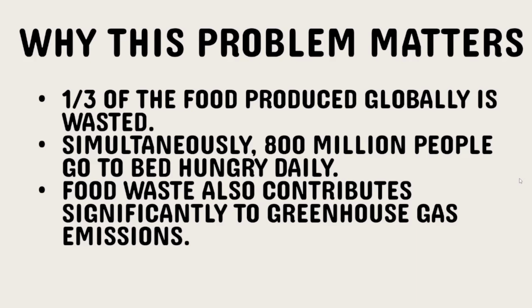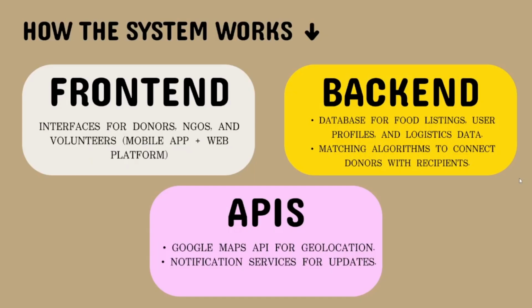We commonly see these issues when, for example, right now it is the wedding season in Goa. A lot of weddings take place. A lot of food is also wasted during those weddings. What if this food could have fed the people in the NGOs, old age homes, and also the kids in the orphanage? Wouldn't it be a delight? It would also reduce the pressure on the orphanage and NGOs to provide food for the people. To make this work, we'll be talking more about it.